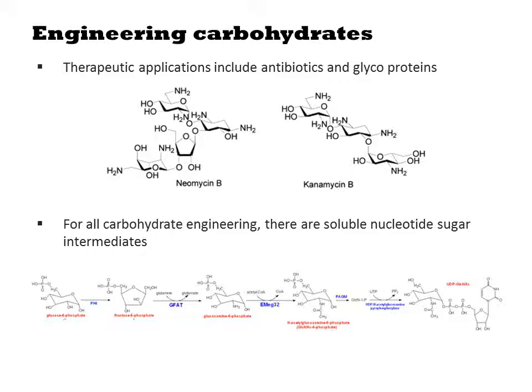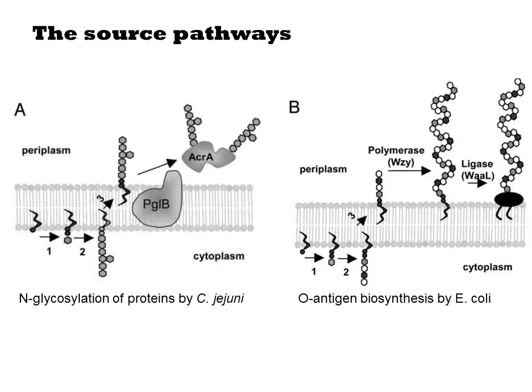In this paper, the authors show you can make a chimeric biosynthetic pathway between two quite different polysaccharide biosynthetic processes. In this study, the authors are splicing together two pathways that both involve an oligosaccharide. In the N-glycosylation biosynthesis pathway from C. jejuni at left, monosaccharides are iteratively added to a growing chain by glycosyl transferases. The resulting 7-member oligosaccharide is linked to the inner membrane by a lipid linker and then transferred to the periplasm, where it is transferred to a protein called AcrA. This results in a glycoprotein.